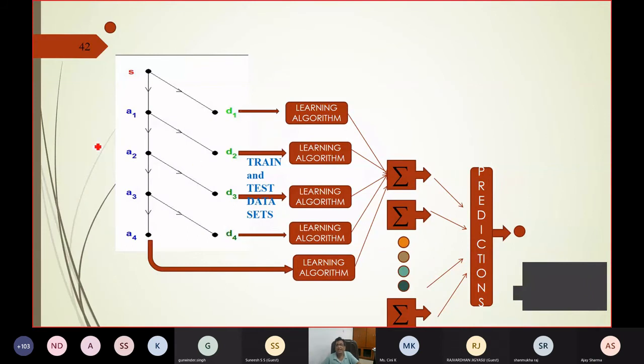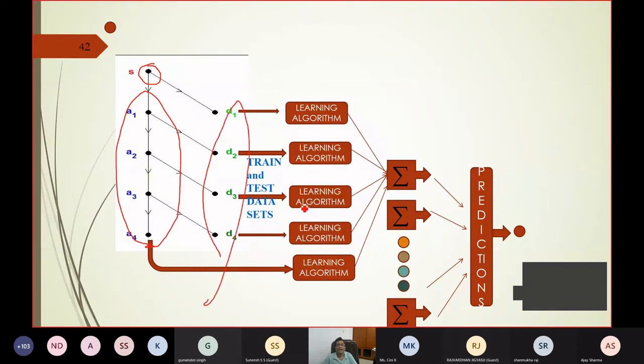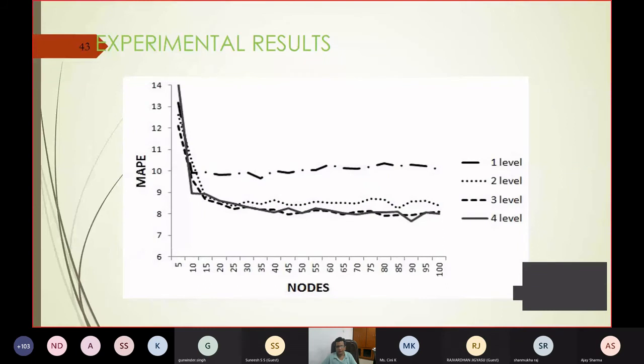We are combining the learning with different components of the signal. The signal is decomposed into different frequency domains. Once it is decomposed, you combine all these and train and test separately. So this way we have done 1 level decomposition, 2 level, 3 level, 4 level decomposition. Again, you may go one step ahead: what is the maximum number of decompositions which will give you a better result? Because ultimately your objective function is MAPE.